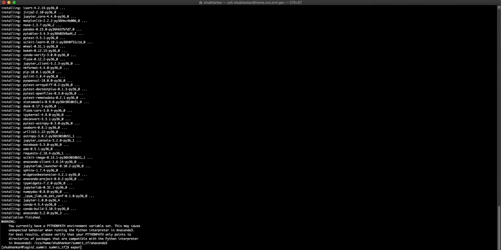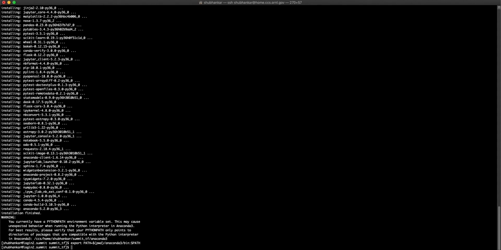Next, let's update the path variable to include the installed Anaconda by doing export PATH and including the bin directory of the installed Anaconda. And now let's update the pip version by doing pip install upgrade pip.